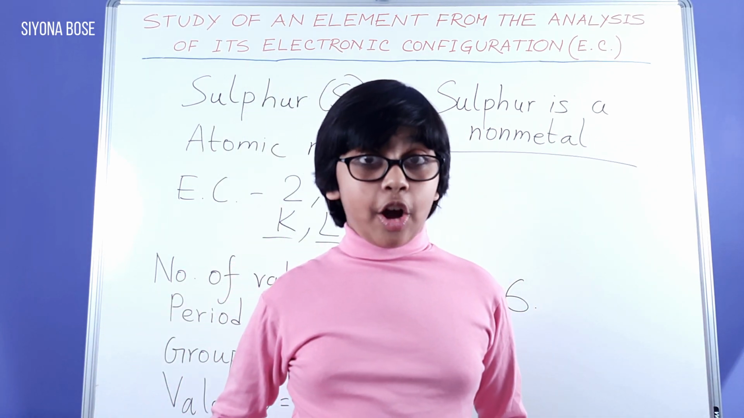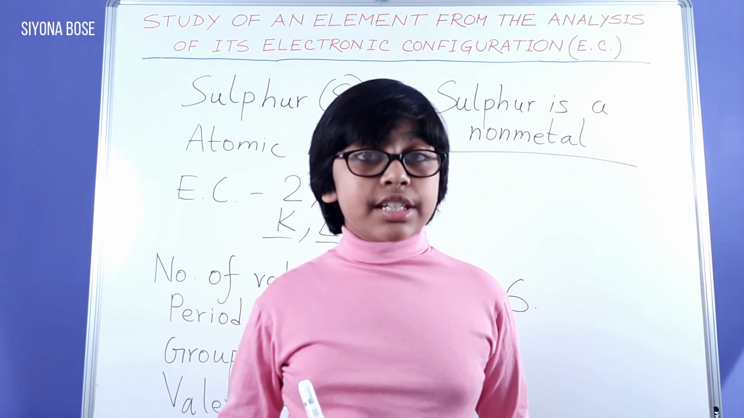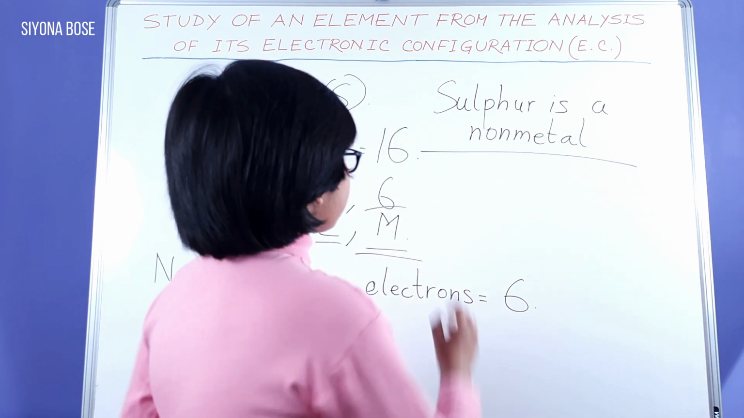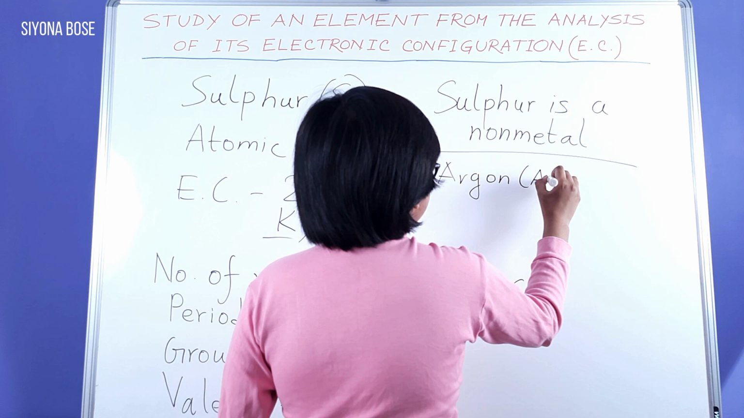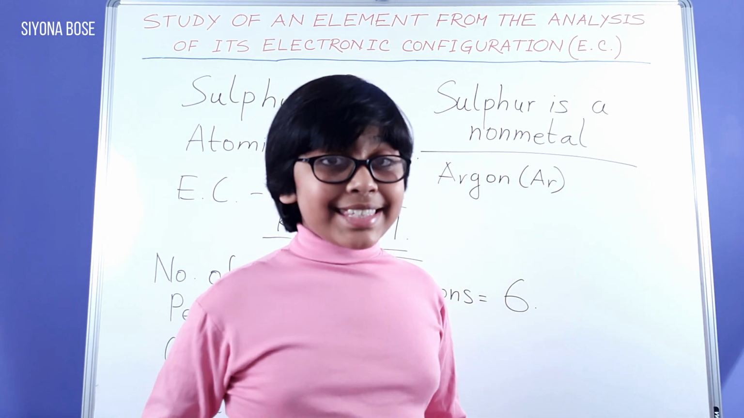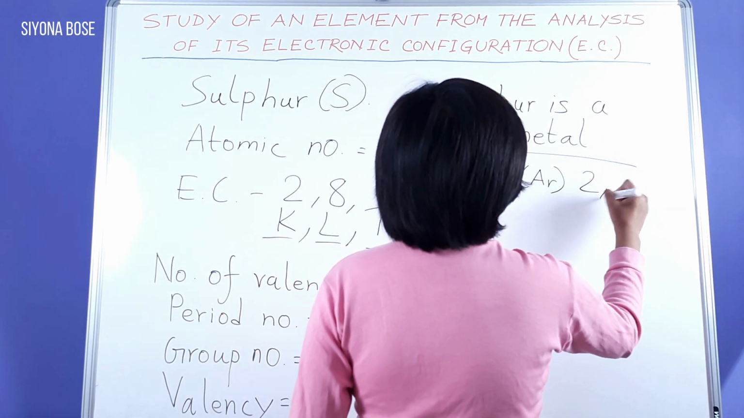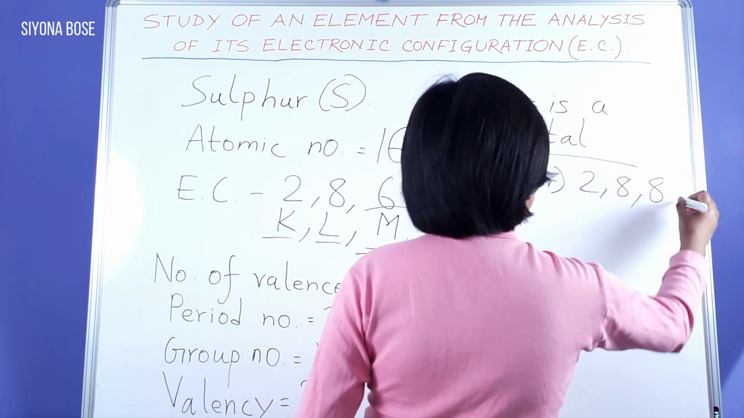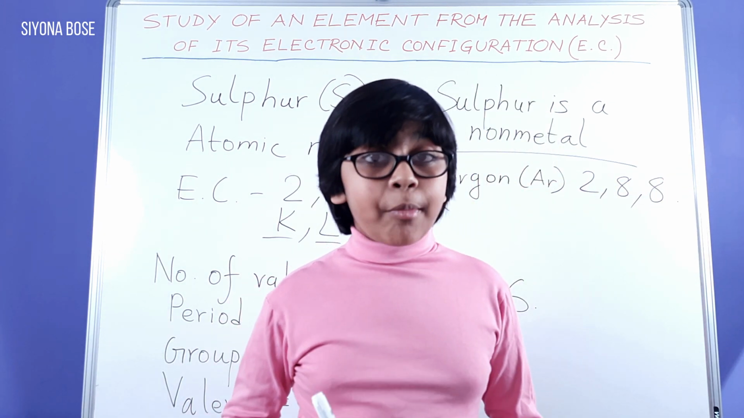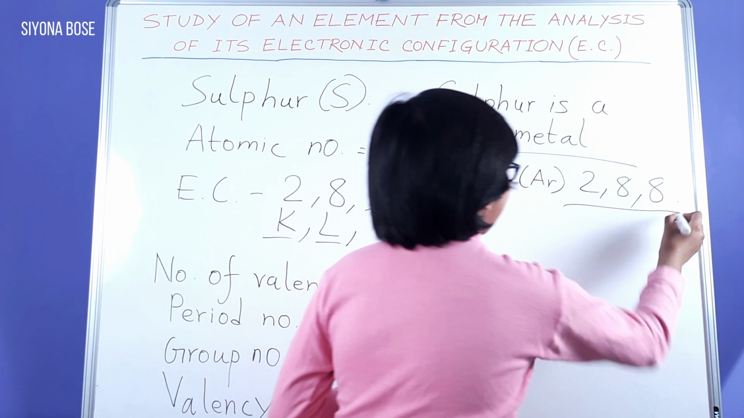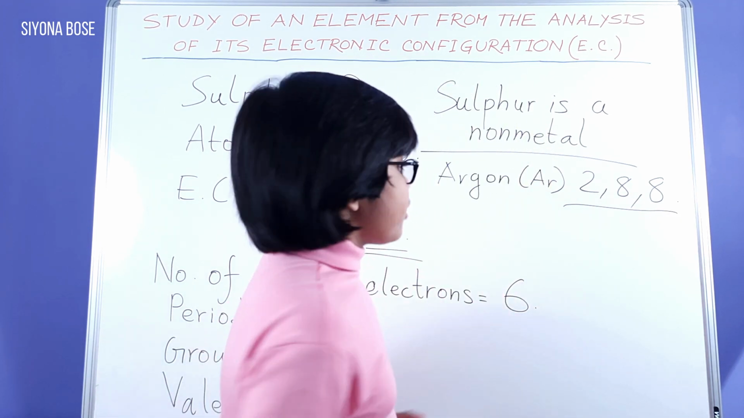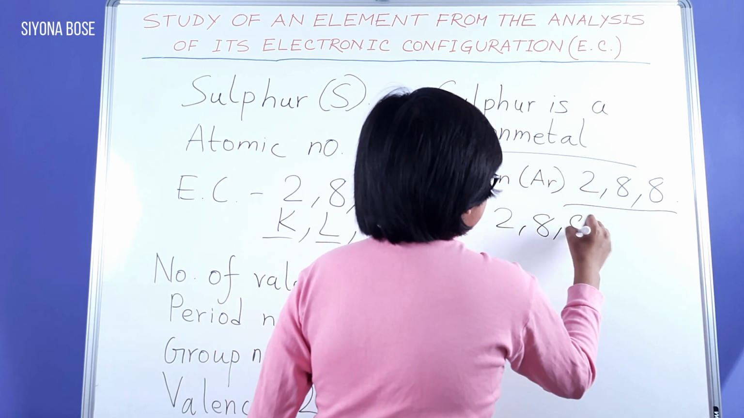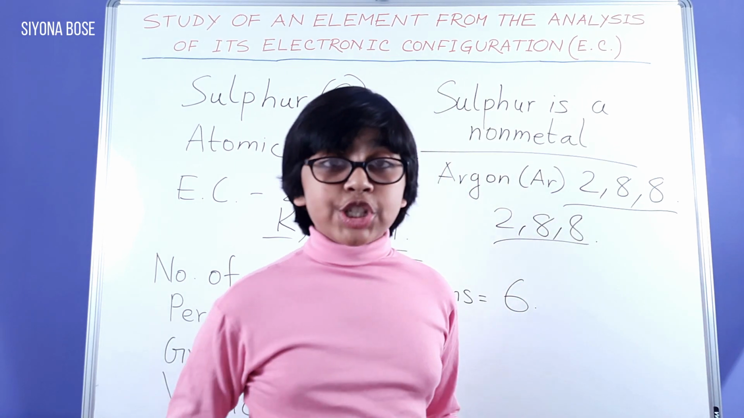Finally, the last thing to do. Argon is the nearest inert gas to sulfur. Argon, Ar, with a stable EC of 2,8,8. To attain this stable EC of 2,8,8, sulfur has to gain 2 electrons to get to this stable electronic configuration.